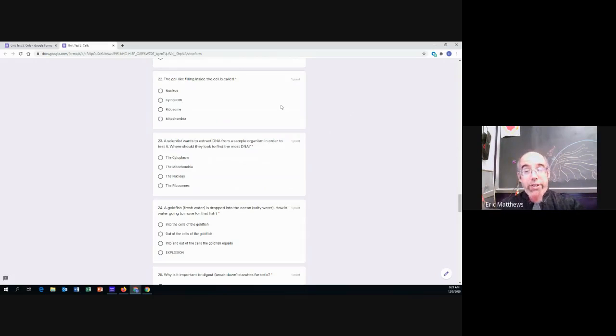Is that interior stuff in a cell called the nucleus? Is that interior stuff the cytoplasm? Is that interior stuff the ribosome? Or is that interior stuff the mitochondria? The gel-like filling on the inside of a cell is which? A nucleus, cytoplasm, ribosome, or mitochondria?